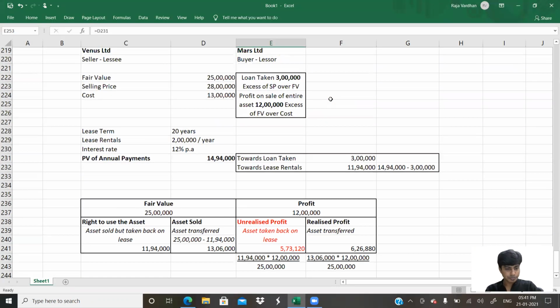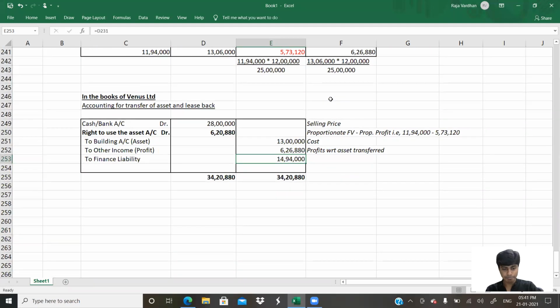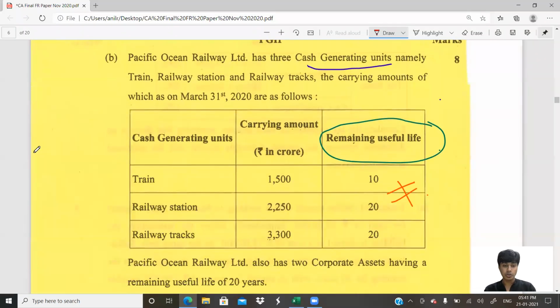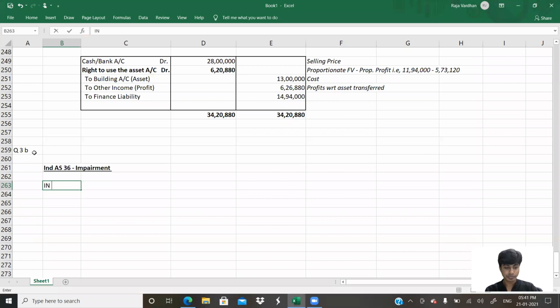Let us do this. Solution to question number 3B. Ind AS 36, impairment. Sir, do we have to write this Ind AS 36 impairment in the heading? Not required, beta. It's just for your understanding. So we're doing this in the books of Pacific Ocean Railway Limited.